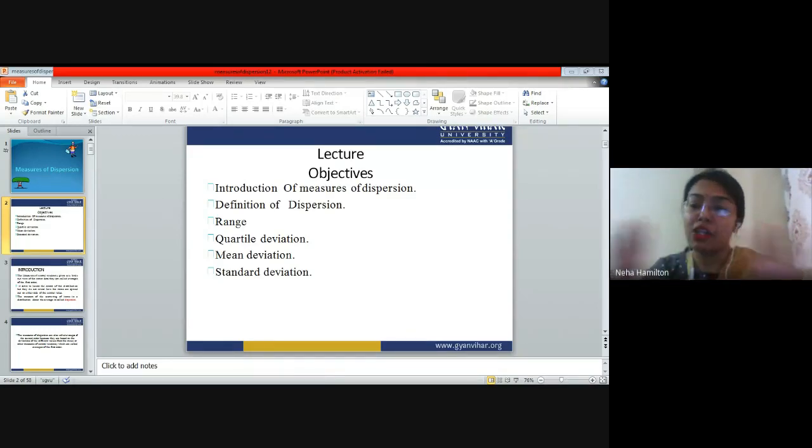How sparsely, fairly, or narrowly the data is dispersed. So today's lecture objective is we have to talk about measure of dispersion, then definition of dispersion. We are going to talk about range, quartile deviation, mean deviation, and standard deviation. These are very famous statistical terms whenever you go for data analysis, right? You calculate dispersion, and how do you calculate dispersion? These are the ways through which you calculate dispersion.